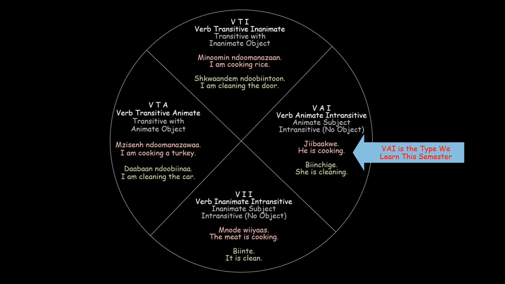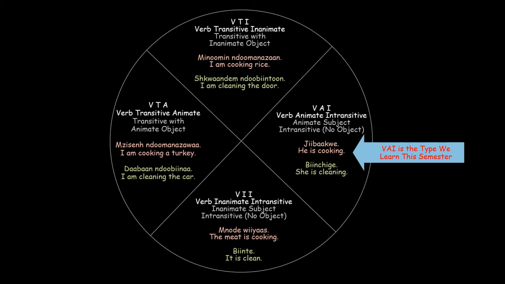The V just means that it's a verb. The A is that it's an animate subject. The subject is the actor in the sentence or the one who the sentence is about. The I is for intransitive. Intransitive means that the verb does not take on an object. There is no object. In other words, there is no receiver of the action.